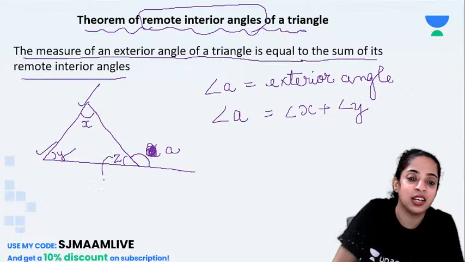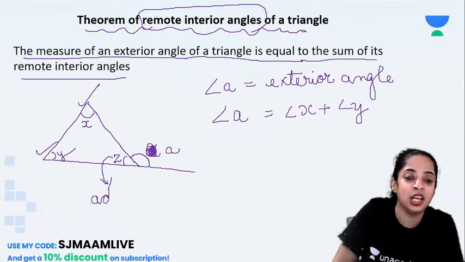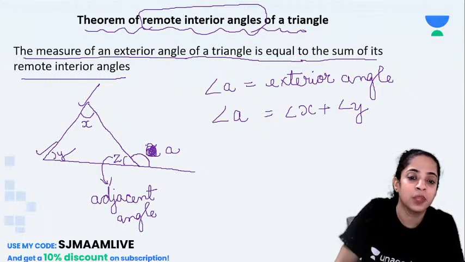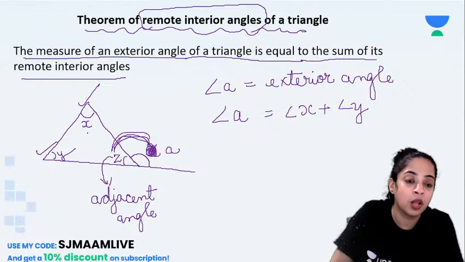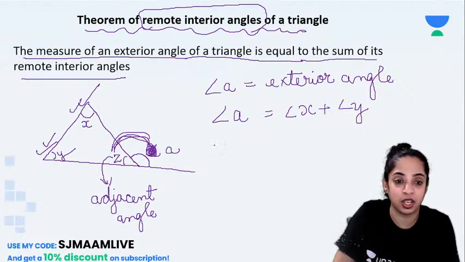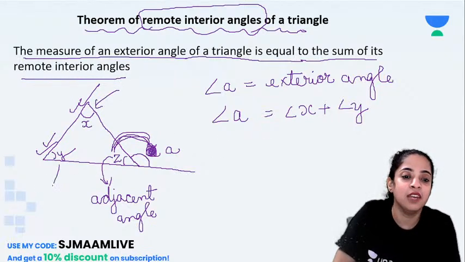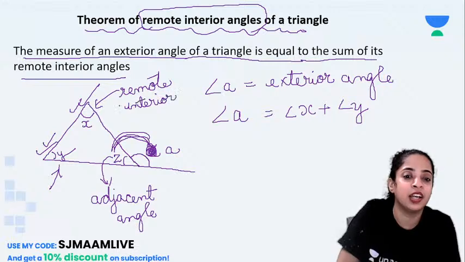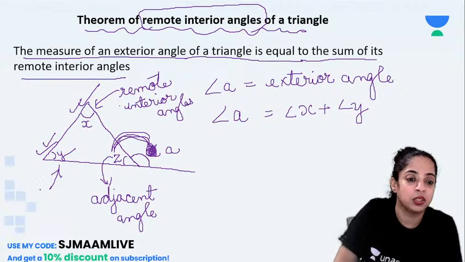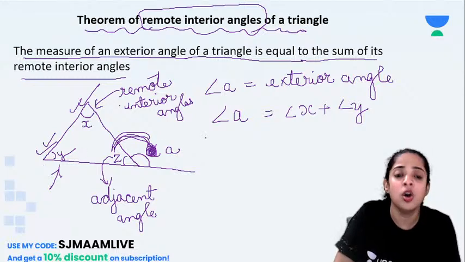Why? See, this angle Z is the adjacent angle, right? This is next to A, the adjacent angle, the neighbour. So A and Z are neighbours, so they are called adjacent angles. Whereas X and Y are living very far off, so they are living in a remote area. So this X and Y are known as remote interior angles. Is that clear to you? Remote interior angles. Clear? So the exterior angle is the sum of the remote interior angles.